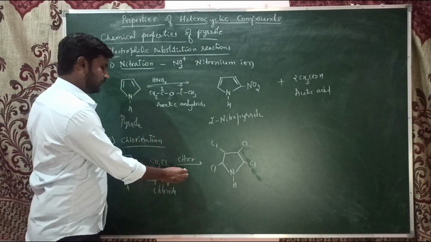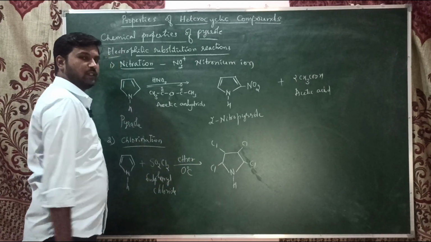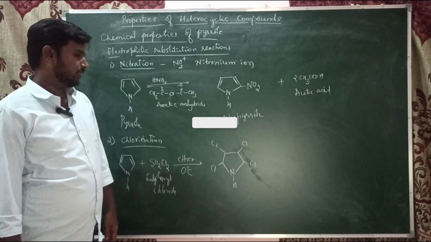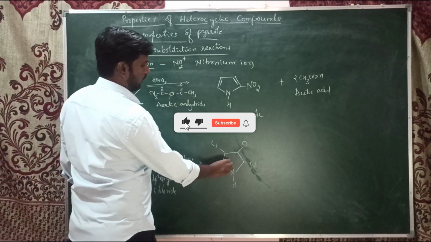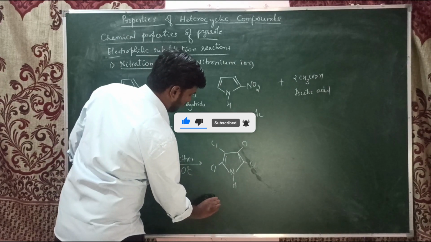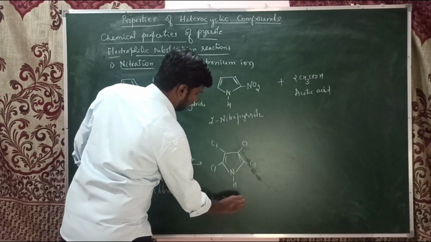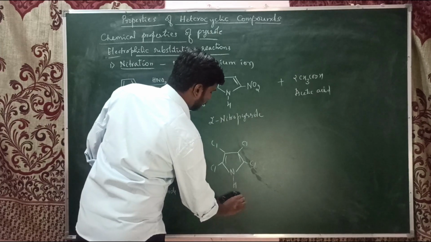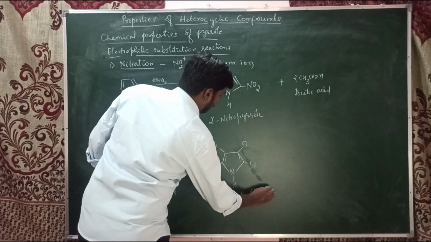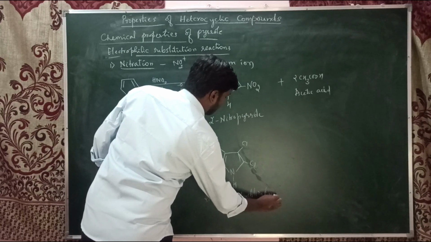Even this reaction takes place at 0 degrees, in cold condition, and it easily undergoes this reaction. If you name this, 2, 3, 4, 5, tetrachloropyrrole.